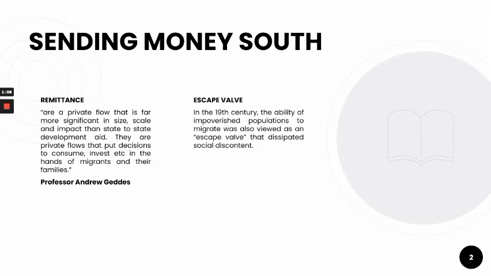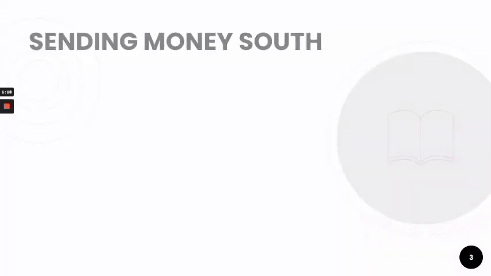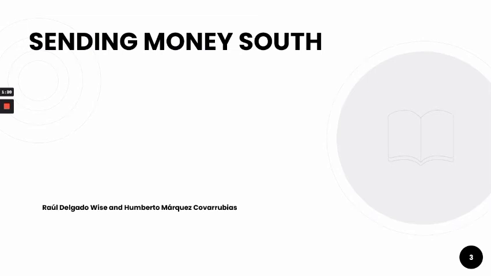The escape valve. In the 19th century, the ability of impoverished populations to migrate was also viewed as an escape valve that dissipated social discontent. According to Wise and Covarrubias, remittance payments are providing a similar function to the escape valve, as a support for social stability.